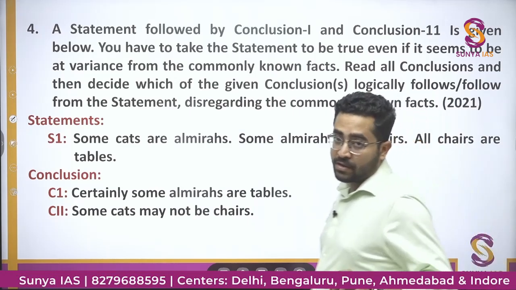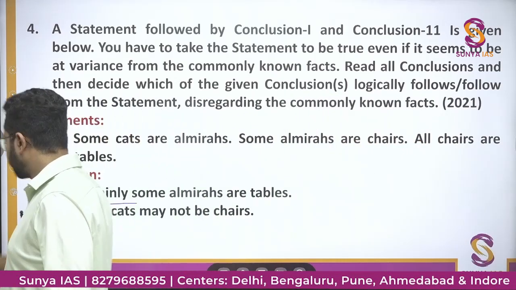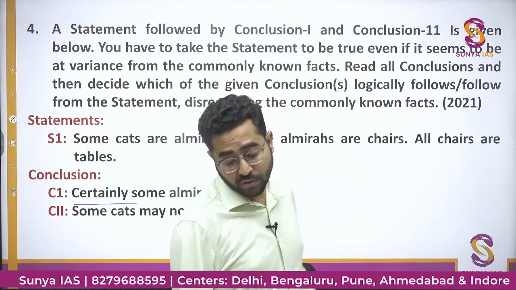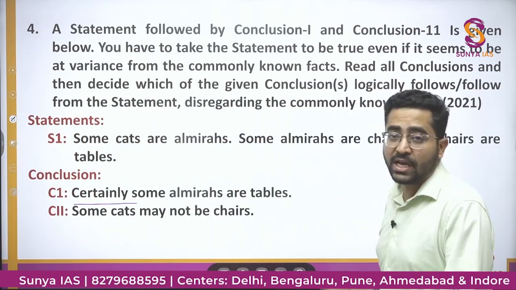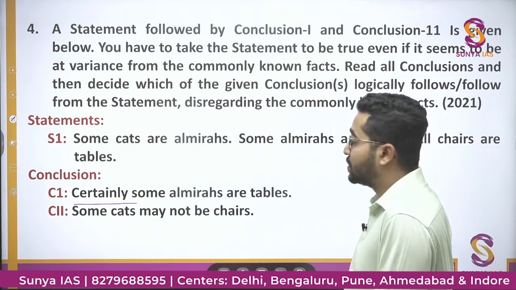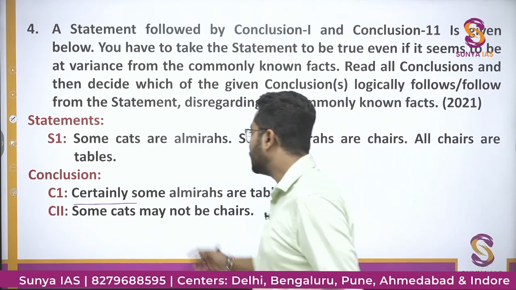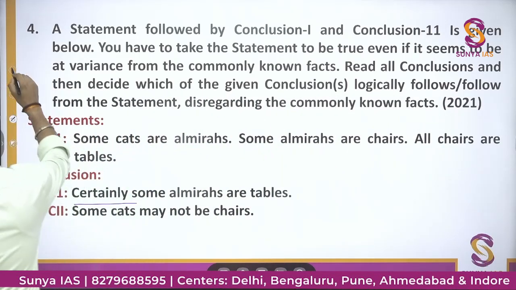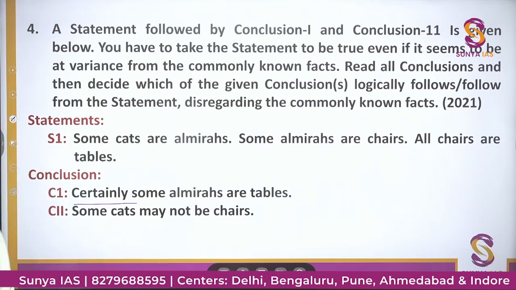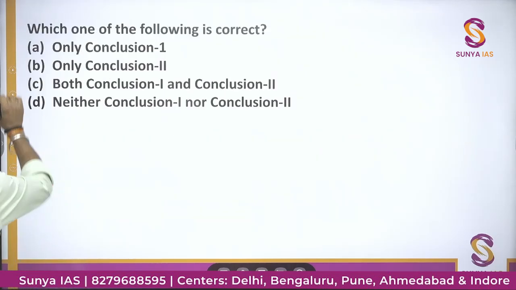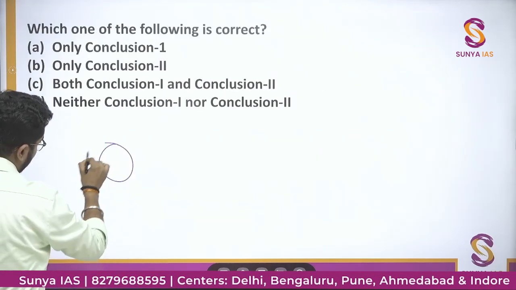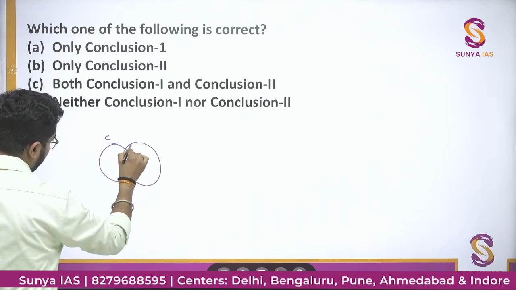अच्छा, when the word certainly is given, then you need to see here, okay, that means we have to check the other possibilities as well. So let's see क्या पूछ रहे हैं. Some cats are almiras. So I'll make the Venn diagram here because here is the more space. Some cats are almiras. So these are cats. These are almiras.